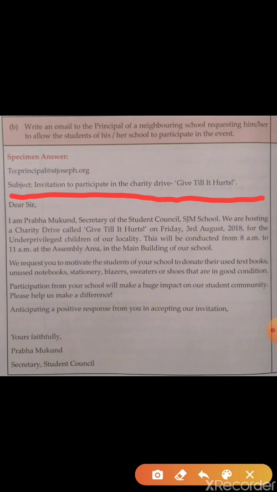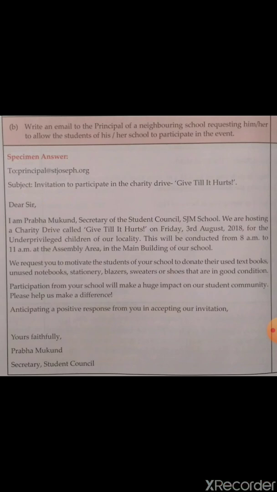And the next one is the salutation. When you write the salutation, it must be the same as we have studied for the formal letter. It can be dear sir or dear madam. Don't write dear ma'am. Don't write the short form of madam. As it is a formal letter, the best thing is either to write dear sir or to write dear madam. Or even if you do not know the person, then you can write dear sir/madam. That is also acceptable. Then you have to put a comma.